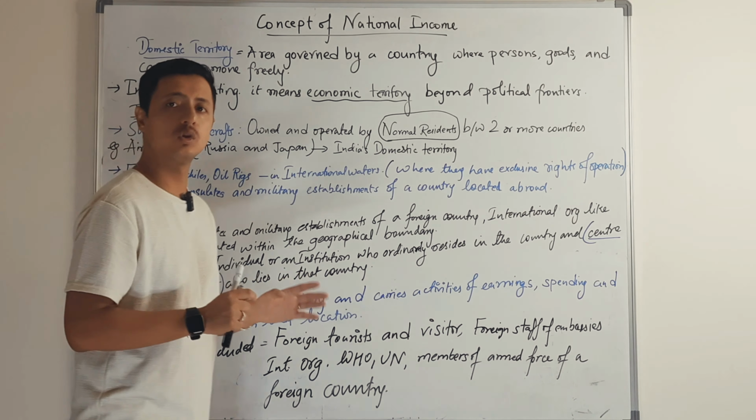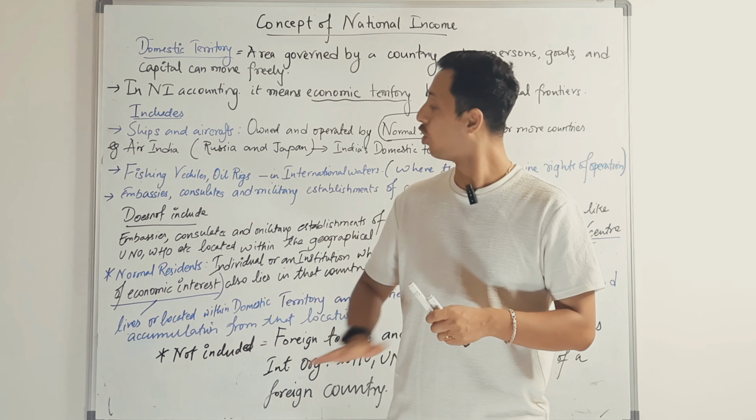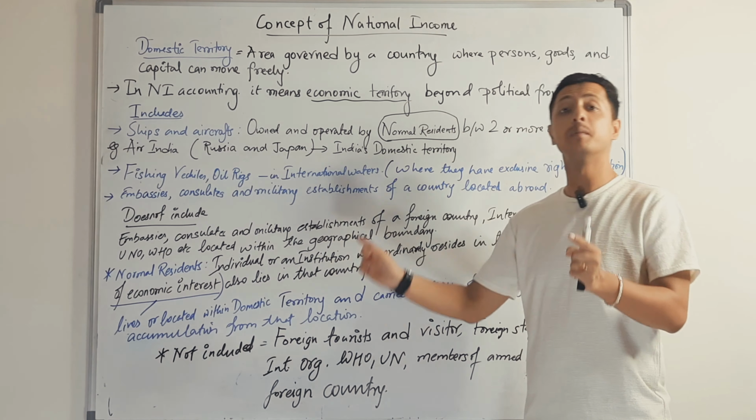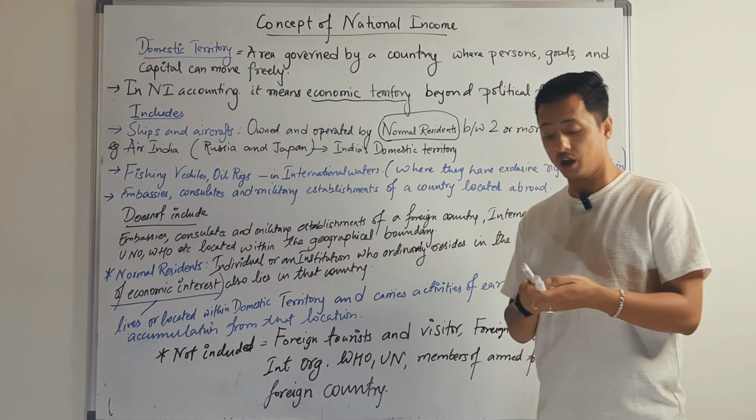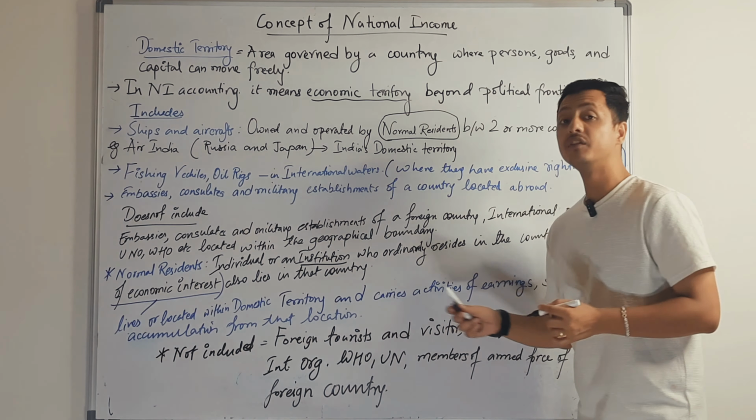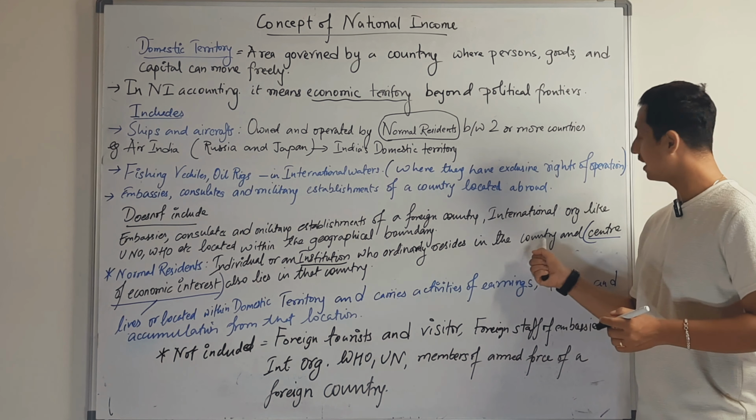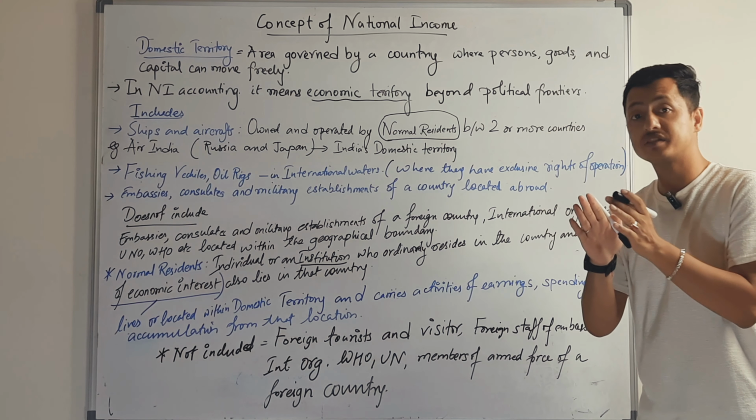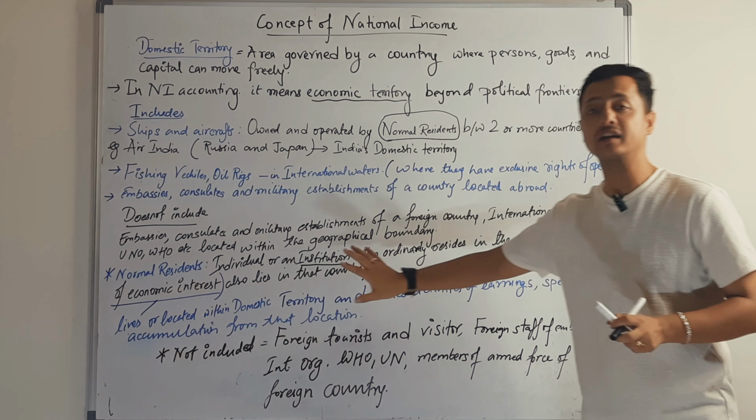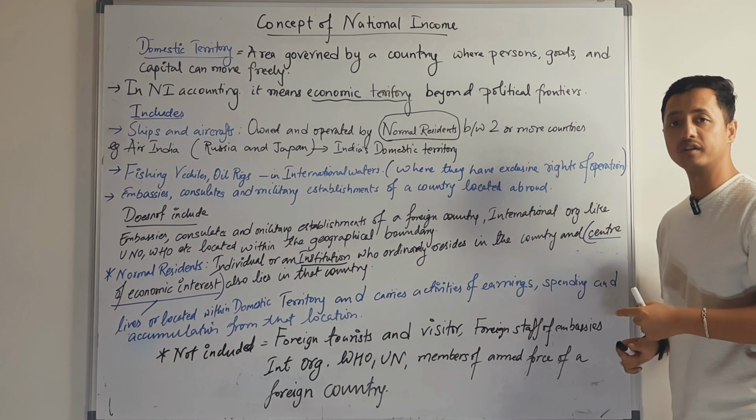Now, we'll come across normal residents, which I had already hinted at before. There is a difference between citizenship and residentship that we will look into afterwards. But what is a normal resident? Any individual, and it may also include an institution, so it's not just the individual, who ordinarily resides in the country and has the center of economic interest also in that country. Now, what is the center of economic interest?